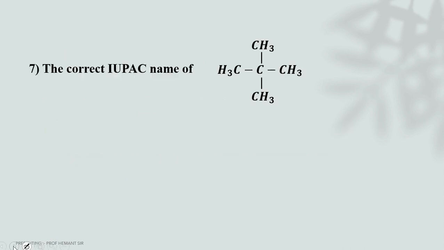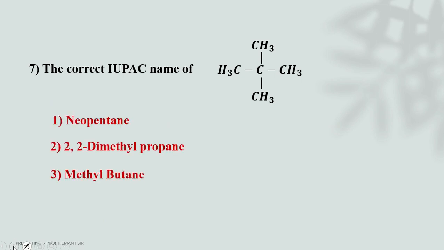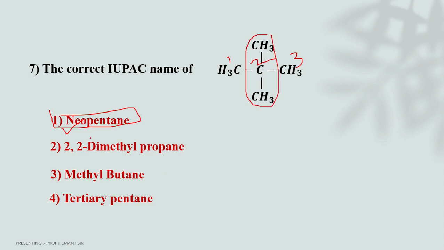Next, number 6, 7. Let's see the correct IUPAC name of this structure. Neopentane is also a correct one, but not according to the IUPAC system. Neopentane is the common name. If you start numbering from this side, no problem. Number 2 has two substituents, both the same. That is 2,2-dimethyl propane. Okay, number 2 will be the correct answer. Methyl butane is wrong. Tertiary will be wrong.